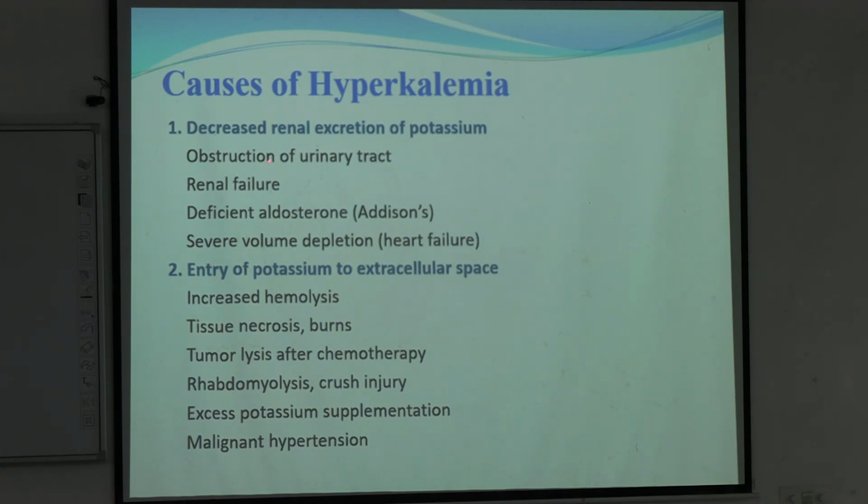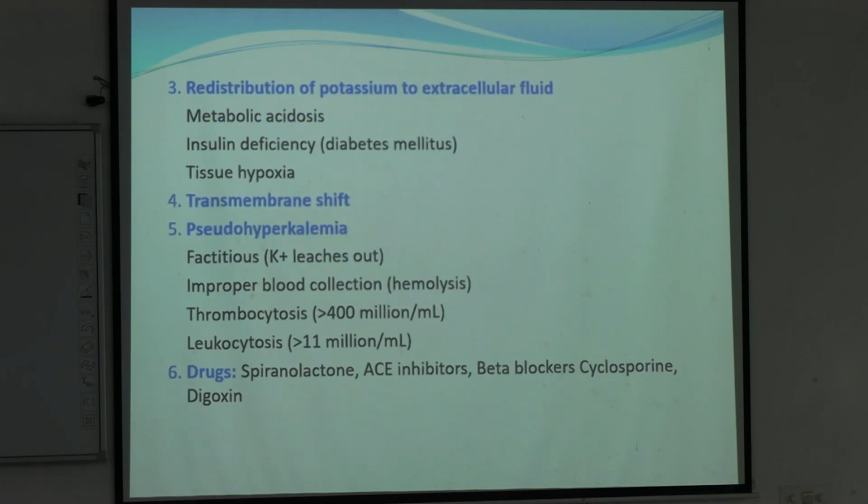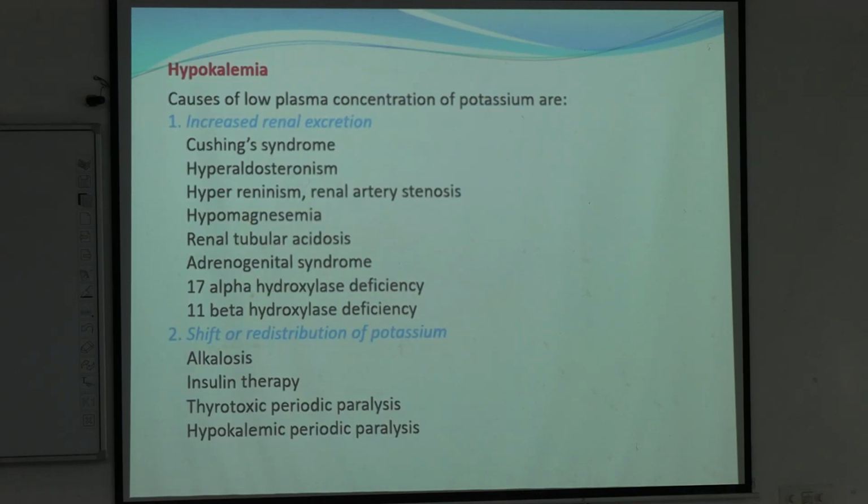Okay, and decreased renal excretion in obstruction of urinary tract, renal failure, Addison's disease, and heart failure. Next, these are also the causes of hyperkalemia: metabolic acidosis, insulin deficiency or tissue hypoxia. Some drugs like spironolactone, ACE inhibitors, beta blockers cause increased potassium concentration in plasma. And these are the causes for hypokalemia. This is just revision.